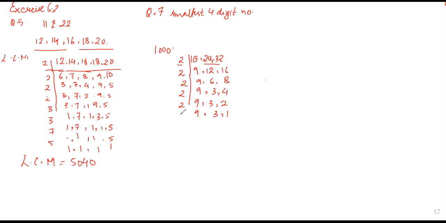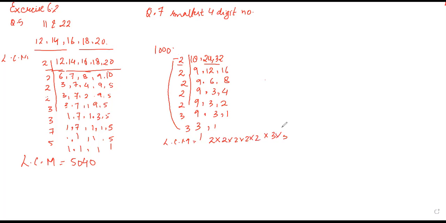Then we will go with 3: 3, 3, 1, then 3 again: 1. Now if you find the LCM of all these numbers, how many times do you multiply by 2? 1, 2, 3, 4 and 5 times, and 2 times 3.